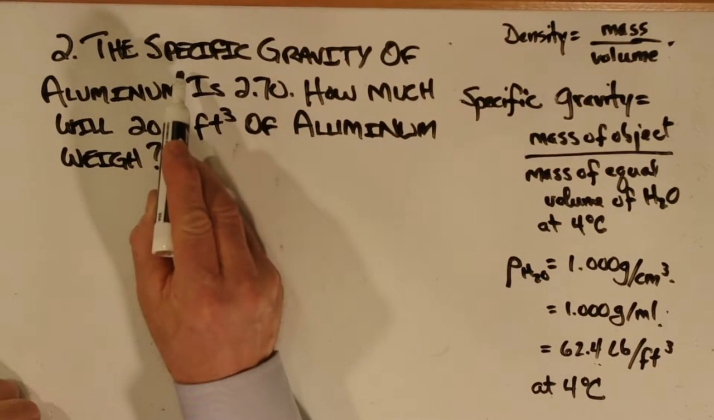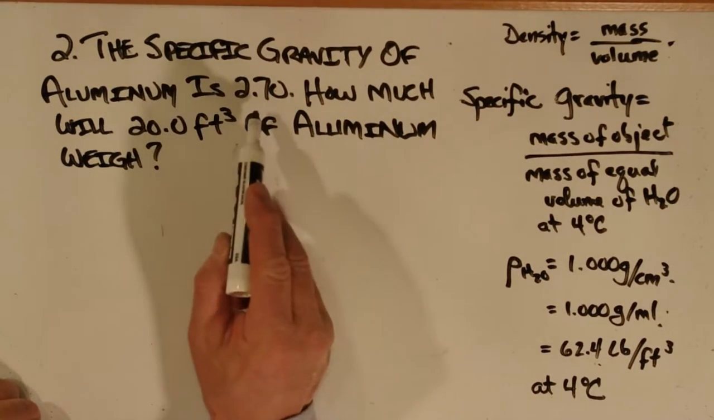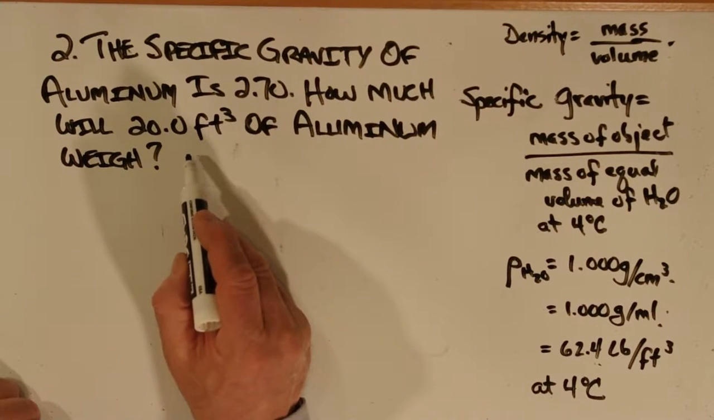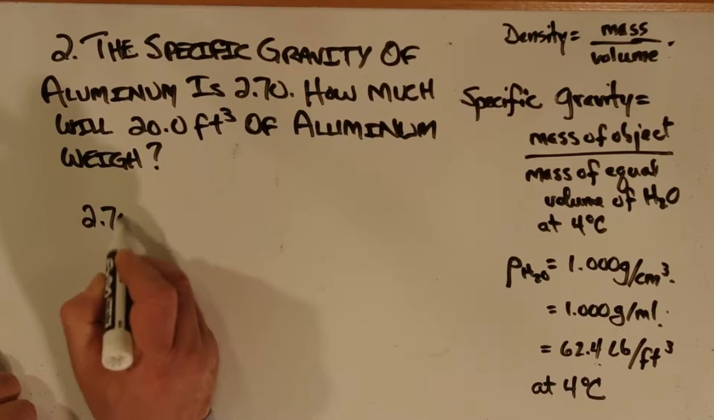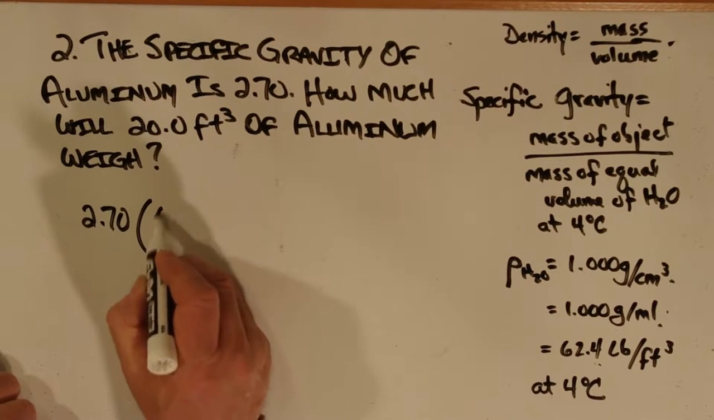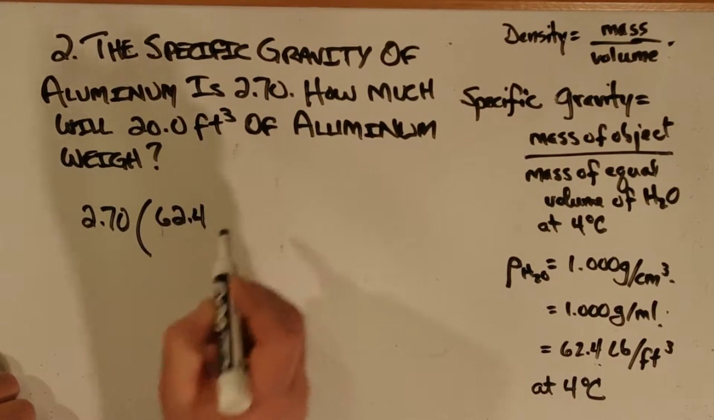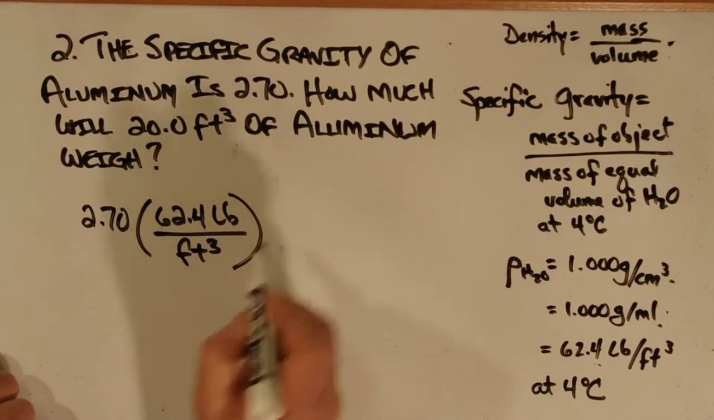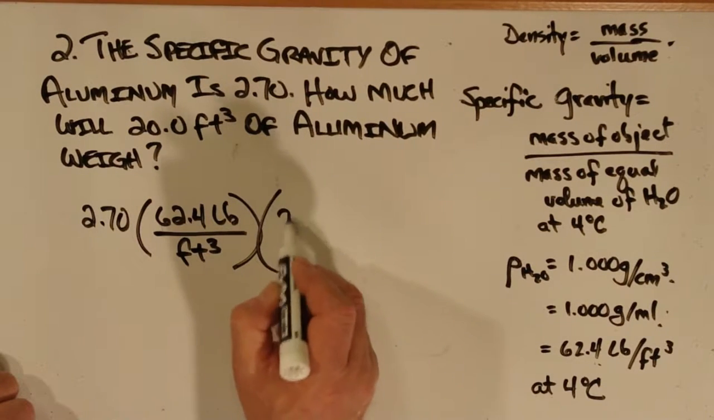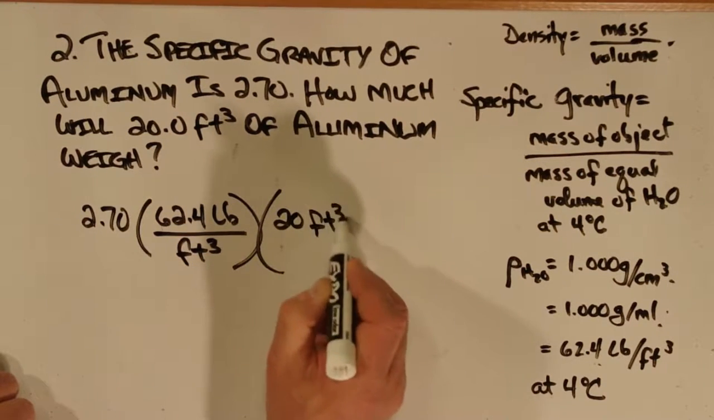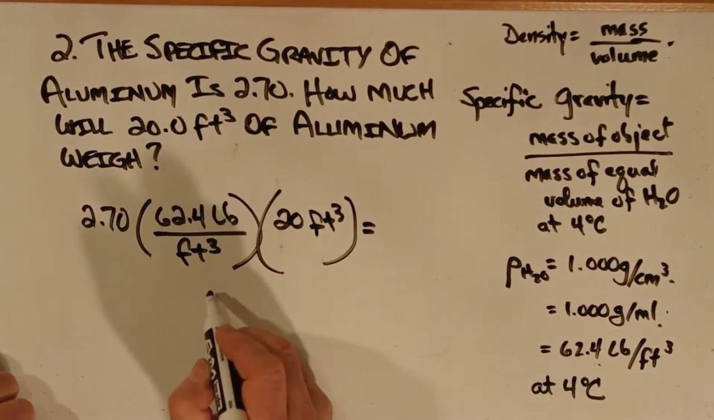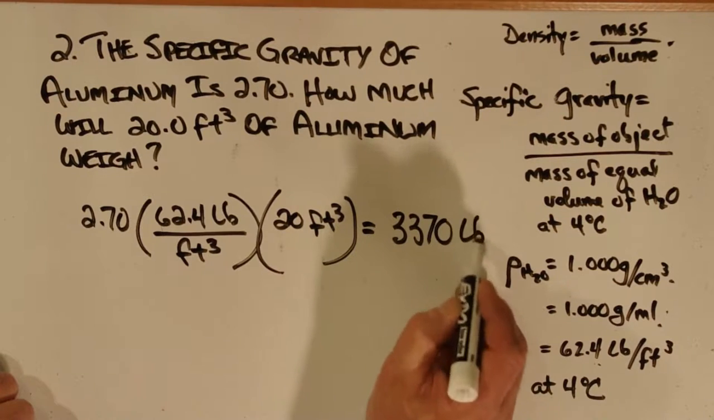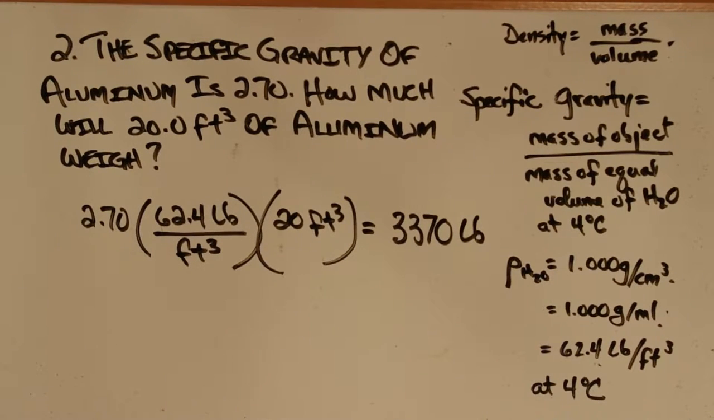For the second problem, we're given the specific gravity of aluminum as 2.70. We're asked to find out how much 20 cubic feet of aluminum will weigh. Again, the specific gravity, 2.70, and we have the conversion factor, 62.4 pounds being the same as 1 cubic foot. That'll give us a number of pounds, and then we have 20 cubic feet, for which we're trying to find the mass, and that gives us 3,370 pounds. And the problem is done.